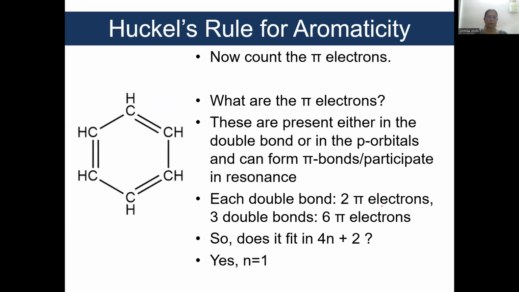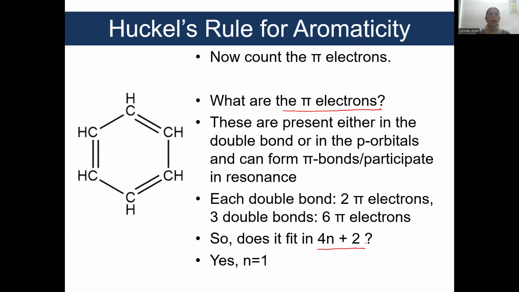Now let us see the pi electrons. In simple words, what are pi electrons? Pi electrons are present in the double bond, or they can be present in the p orbitals. Now have a look at this. There are 3 double bonds. Each double bond has 2 pi electrons. So a total of 6 pi electrons are there. Does it fit into the 4n plus 2 formula? If n is equal to 1, 4n plus 2 becomes 6. And so benzene has 4n plus 2 pi electrons. So benzene is aromatic in nature.